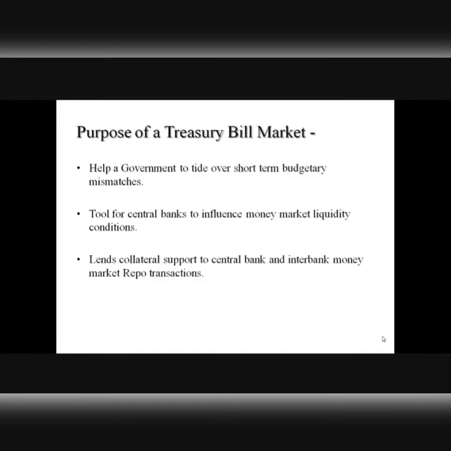But how can governments do that? You see, when governments sell treasury bills, liquidity is literally pumped out, because they take the cash from the markets and then offer the markets treasury bills in lieu of that. But when they buy back such treasury bills from the market, probably on their maturity, then liquidity at that time is pumped back into the market, because they collect the treasury bills back from the investors and then offer them the money in lieu of that. So that is what gives rise to the pumping in of liquidity back into the market, right?